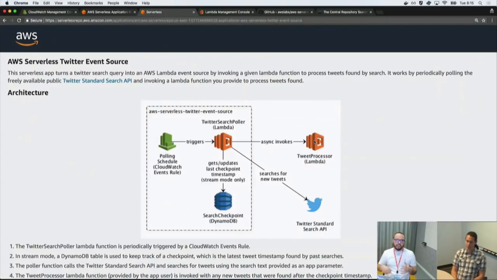Absolutely. And it is great to see that moving in that direction, because we can move closer to composable applications, as we chatted about a few other times as well. Yeah, absolutely. And that's one of the things I'm personally most excited about with serverless right now, especially with the Serverless Application Repository: publishing a number of generic building blocks that you can pull into your application.